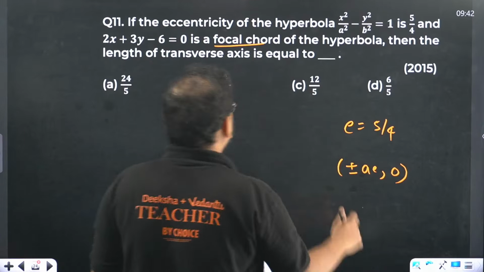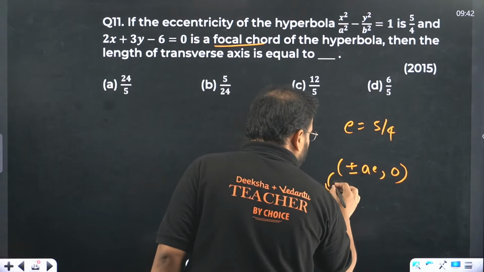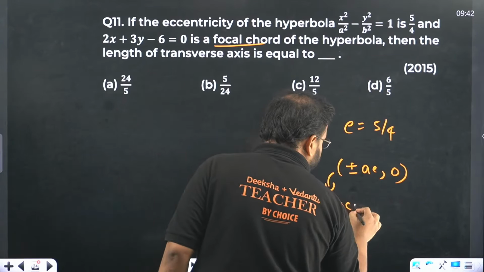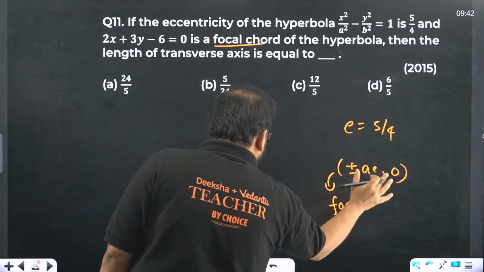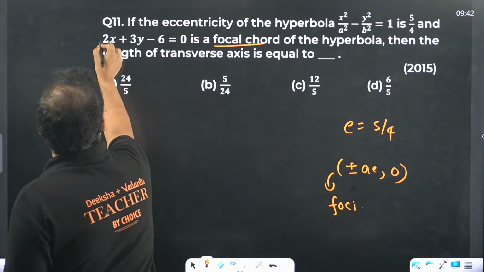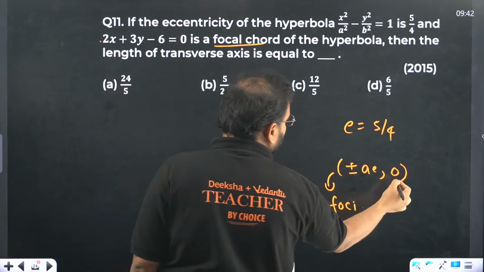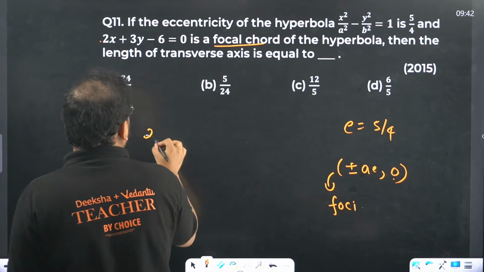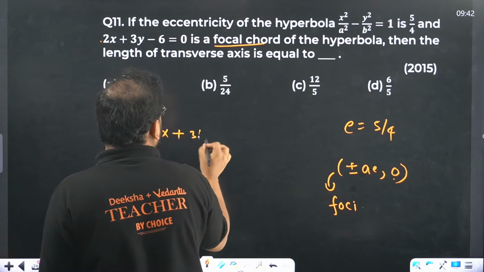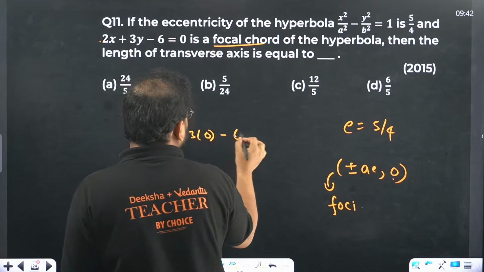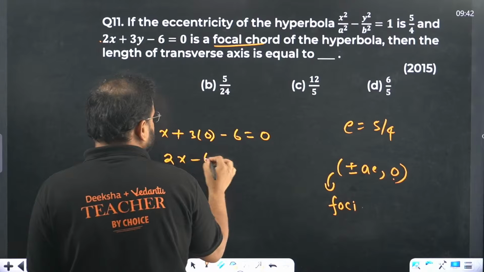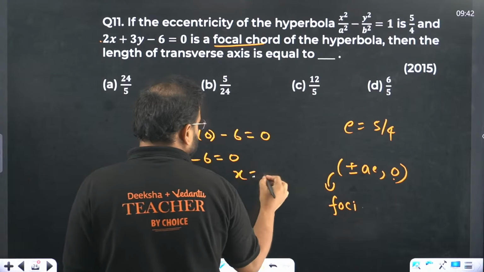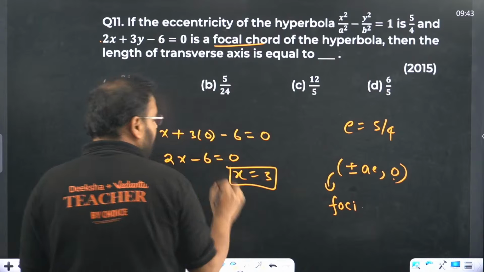In that case, the coordinates of the foci will satisfy this equation, because this is a focal chord. So put the value 0 over here. You get 2x plus 3 times 0 minus 6 equal to 0. You'll get 2x minus 6 as 0, so x value is 3.